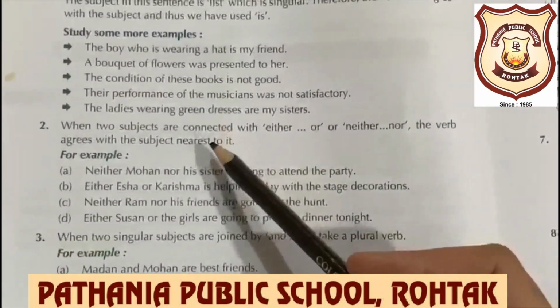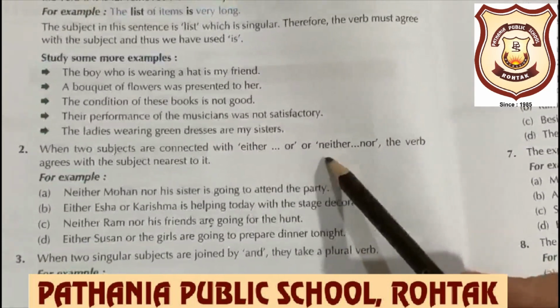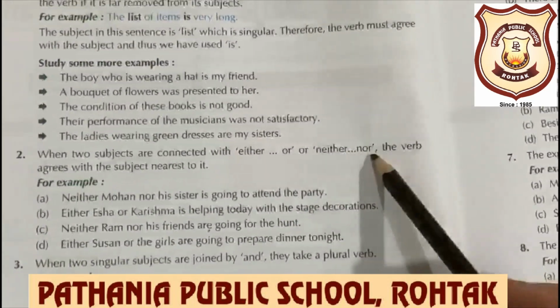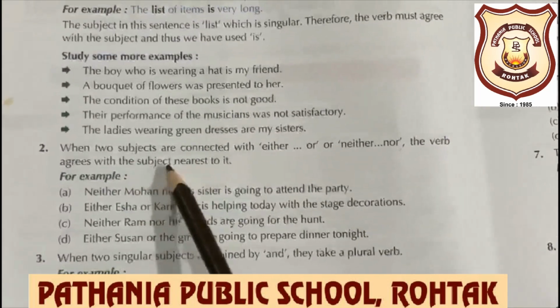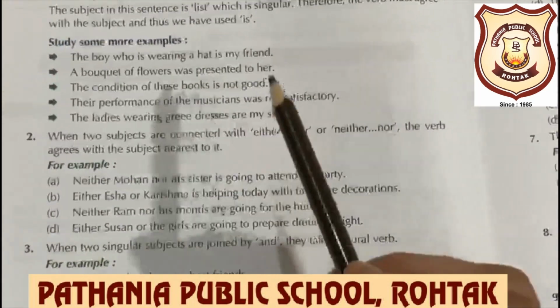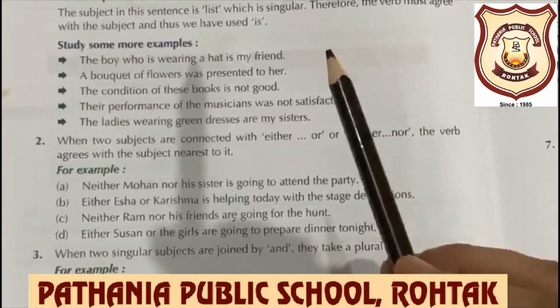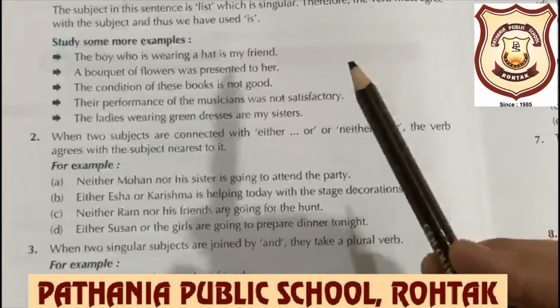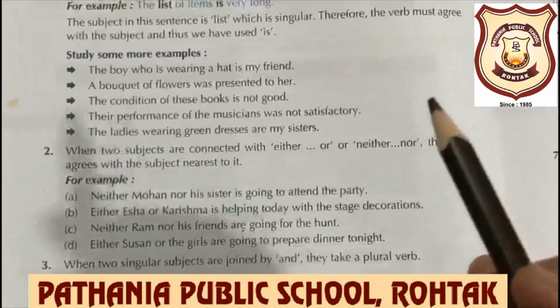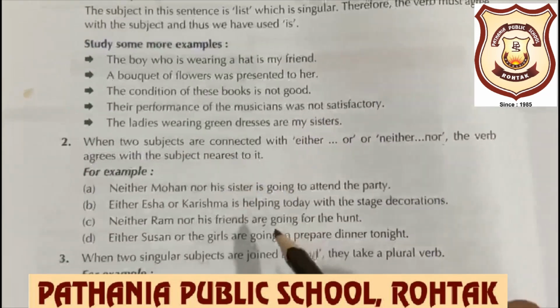When two subjects are connected with either-or or neither-nor, the verb agrees with the subject nearest to it. If neither-nor or either-or is given in a sentence, what will we do? We will use the verb according to the nearest subject.